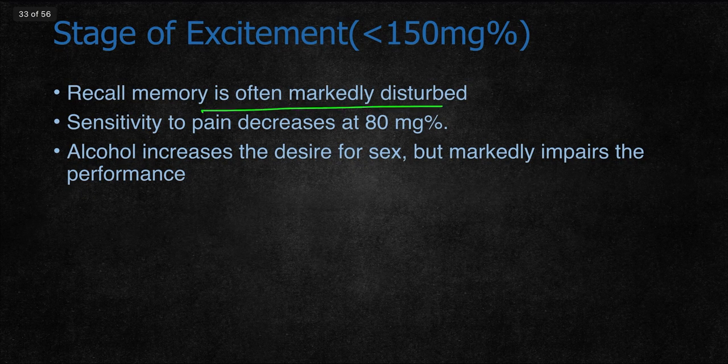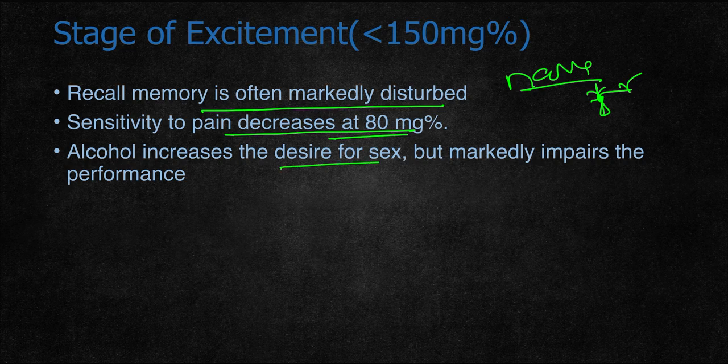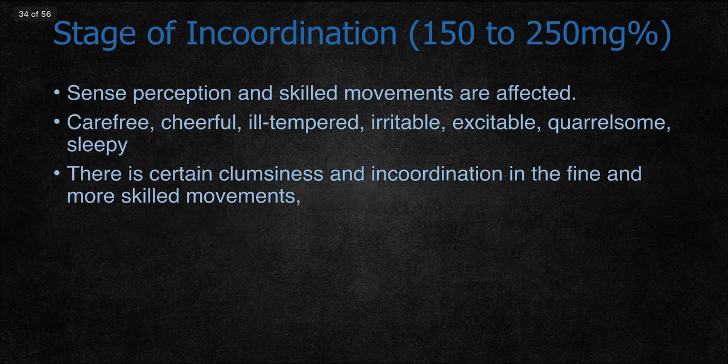Recall memory is often markedly disturbed, and the person is not able to recall his name or his relatives' or friends' names. Sensitivity to pain is decreased at about 80 mg%. Alcohol will increase the desire for sex, but markedly impairs the performance of sex at around 80 mg%. Next is the stage of incoordination, which starts from 150 to 250 mg%.